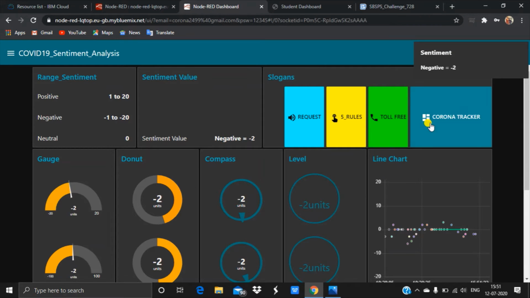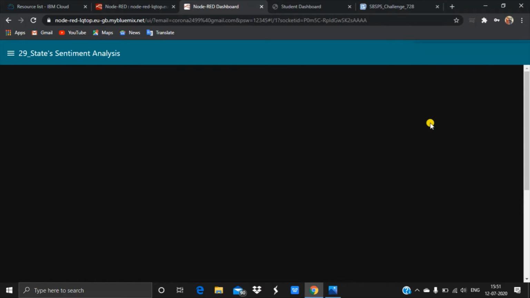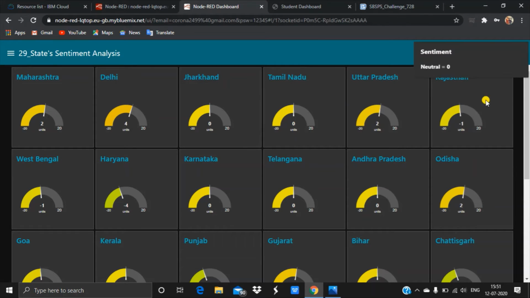Let's go to Corona Tracker. When I click the Corona Tracker, it opens the 29 states sentiment analysis tab. Here I have created a gauge for the 29 states in our India and three extra gauges for the Union Territories.